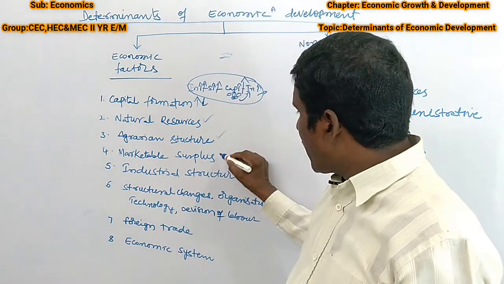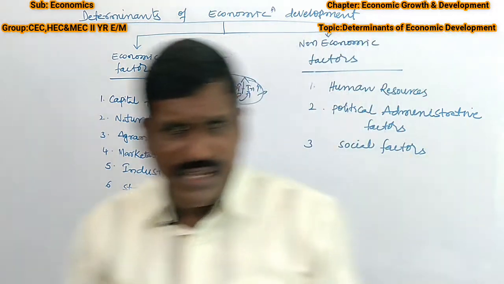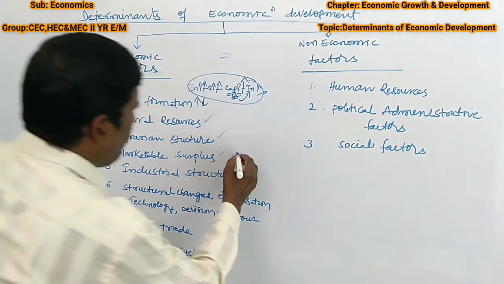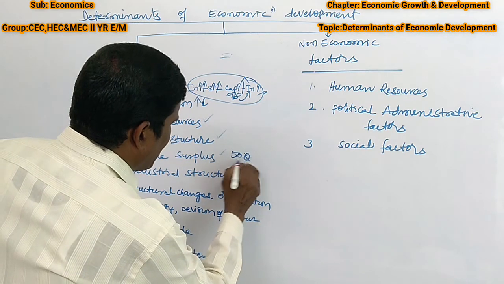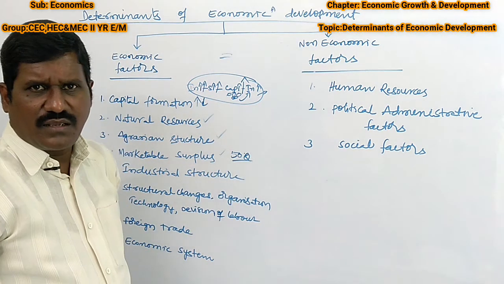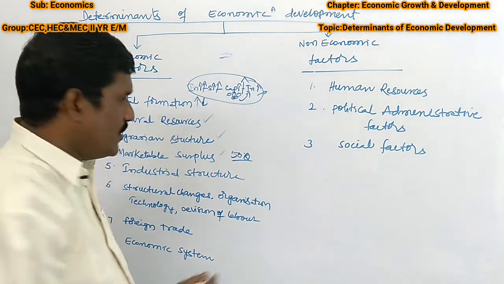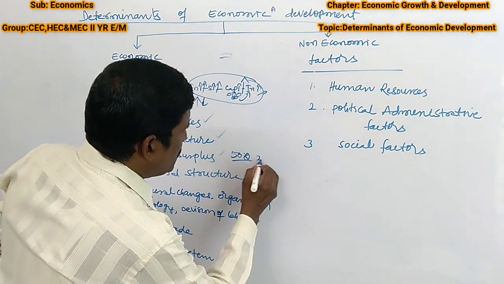Next, marketable surplus. What is the marketable surplus? For example, if a farmer is getting 50 quintals from his agricultural land, suppose he keeps 20 quintals for his storage and consumption.